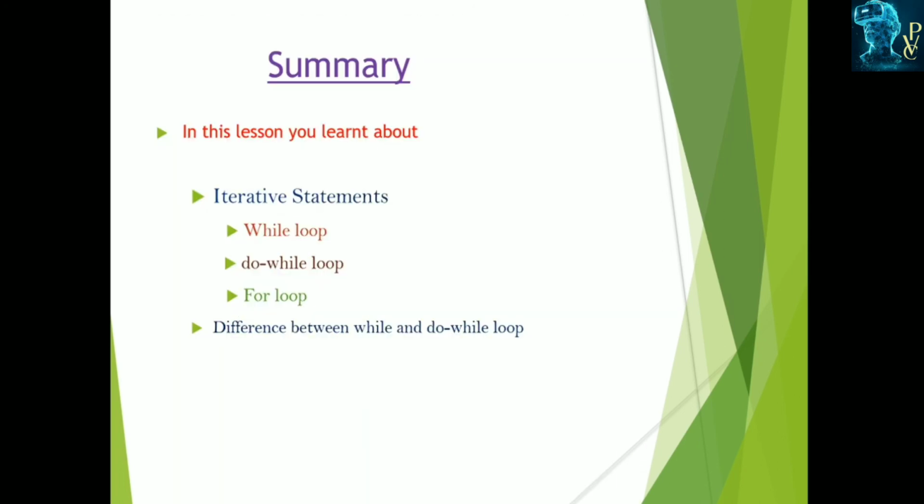In the summary, we learnt in this lesson different iterative statements. Iterative statements mean repeating a number of times; repeatedly executing some set of statements is called looping statements or iterative statements. We learnt while loop, do while loop and for loop, and also what the difference is between while and do while loop. While is the entry controlled loop and do while is the exit controlled loop.